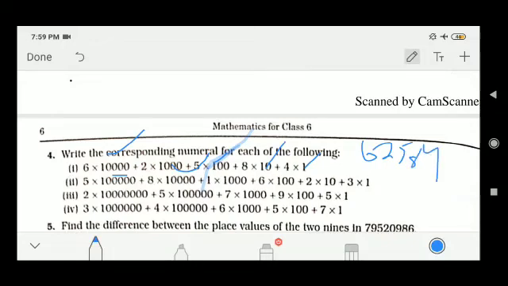Okay, 6 2 5 8 4. The next is, here in 1 there are 5 zeros, then 4 zeros, then 3 zeros, then 2 zeros, then 1 zero, then no zero is there. So I can write 5 8 1 6 2 3. This is your number. Very easy, my friends.